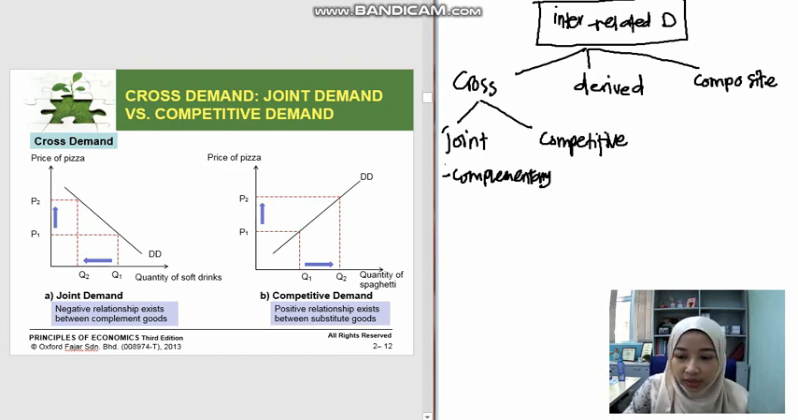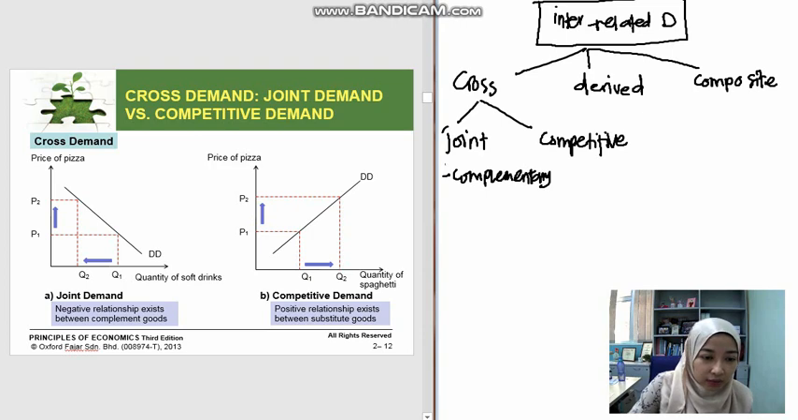Okay, so I translate in Malay. Kalau contoh harga pizza jadi mahal, okay, so orang tak beli pizza lah. So permintaan untuk pizza akan menurun. So bila permintaan pizza menurun, soft drink yang biasanya dijual sekali dengan pizza, so demand untuk soft drink pun akan turun. Okay, so itu maksud complementary product. Produk yang dia complete each other.